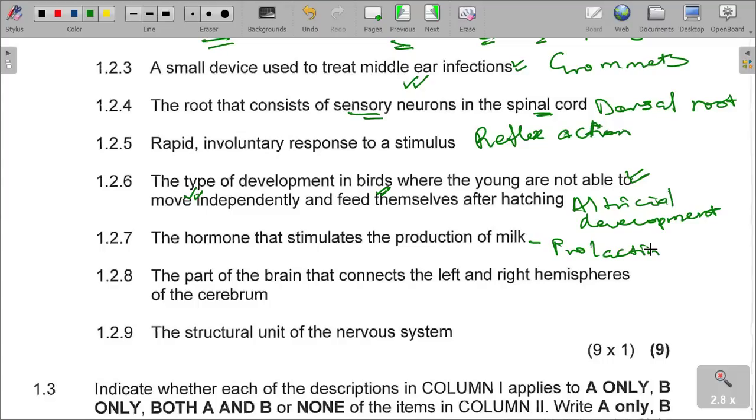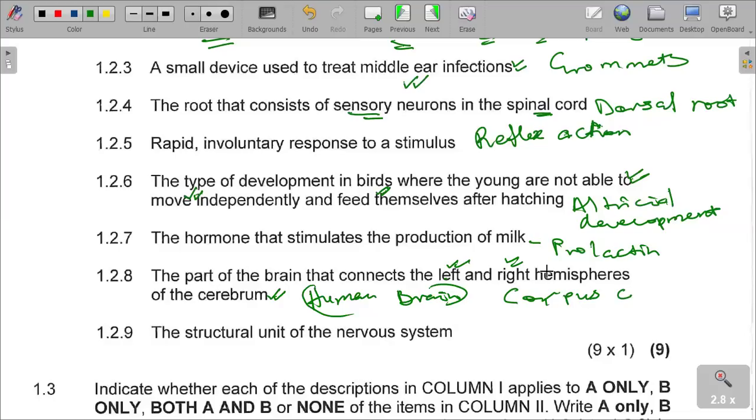Number 8, the part of the brain that connects the left and the right hemispheres of the brain, what is it called? You can also refer to our previous notes, structure of the human brain. We said it is called what? Corpus callosum.